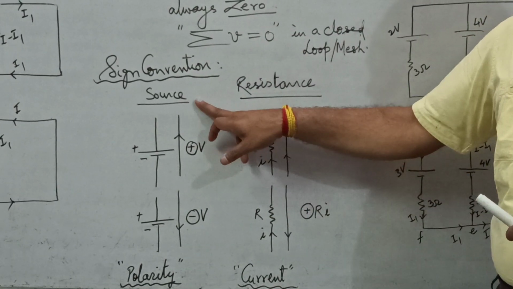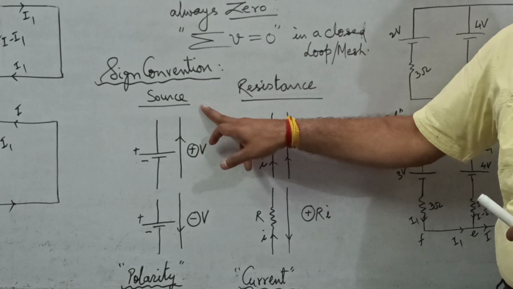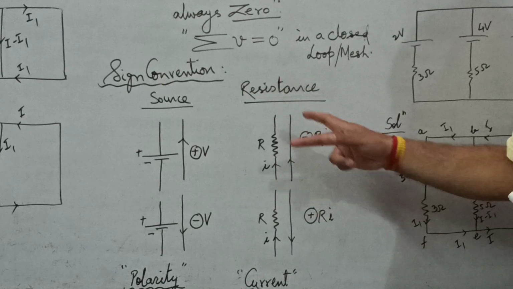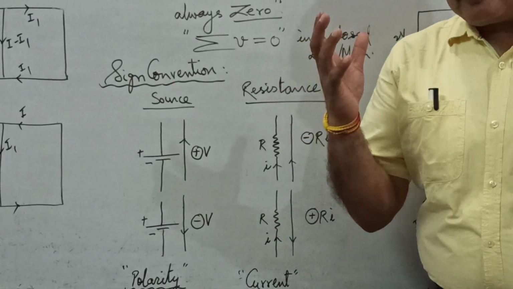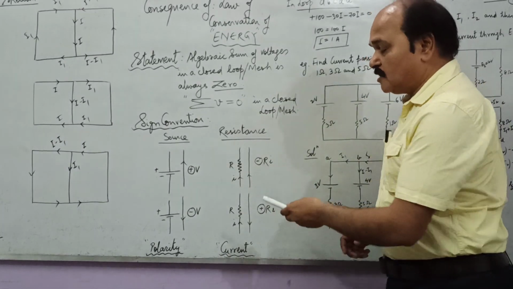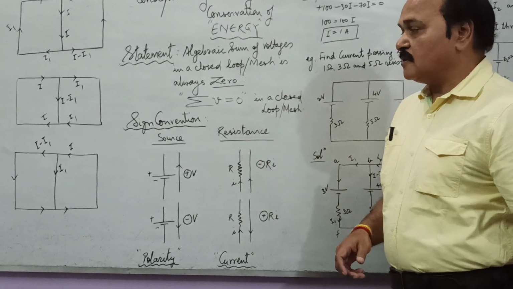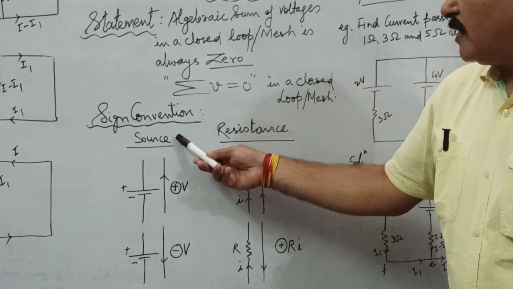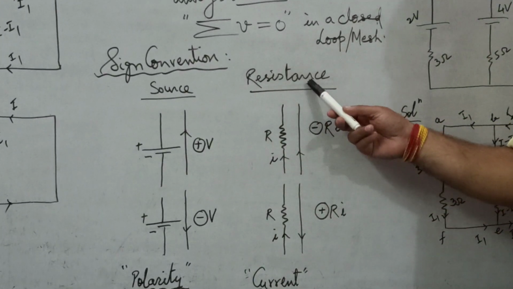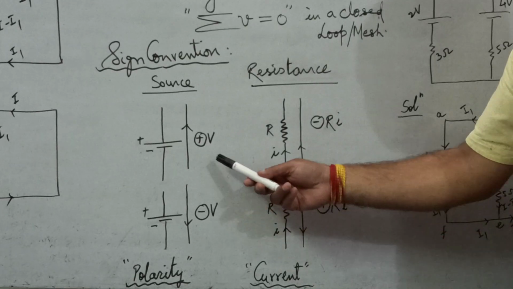Well, one is the potential difference across the terminals of the source, and the other is the potential difference across resistance. So there are two types of voltages. One is the voltage which occurs across the terminals of the battery, and the other is the voltage which drops across resistance. So for sources, the rule is mentioned here, and for resistance the rule is mentioned here. And what is this rule?